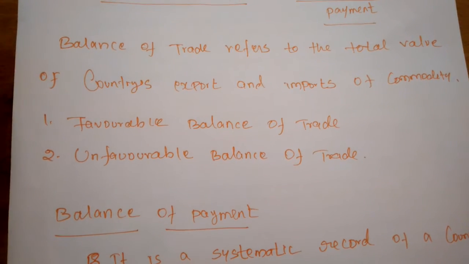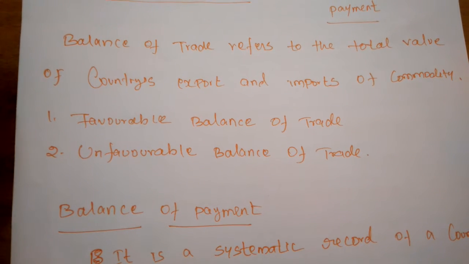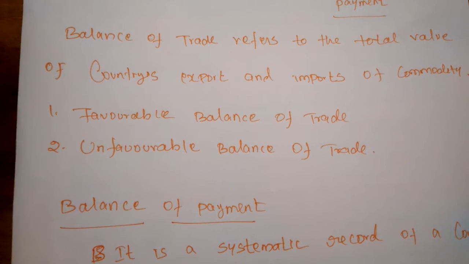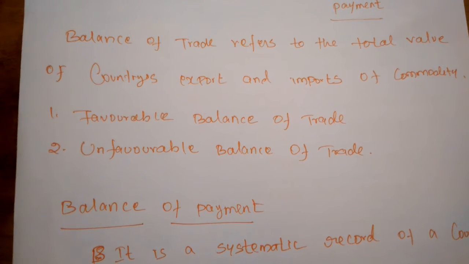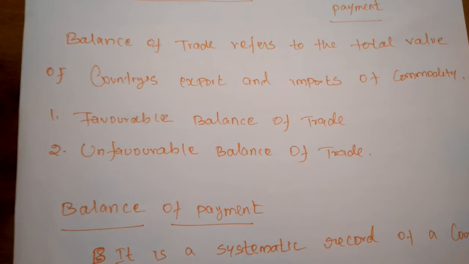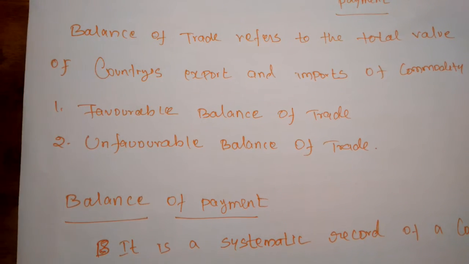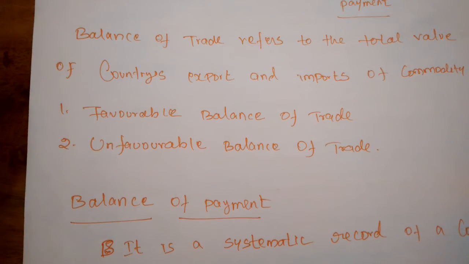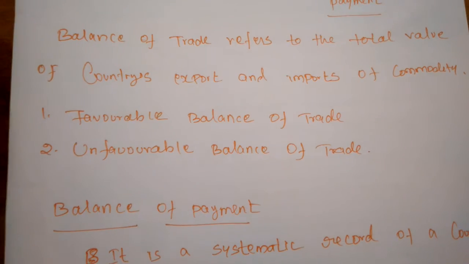The movement of goods is also known as visible trade, except the services. The movement of goods only is considered as visible trade, because the movement of commodities between countries can be seen by eyes and felt by hands and can be verified physically by customs authorities of a country.